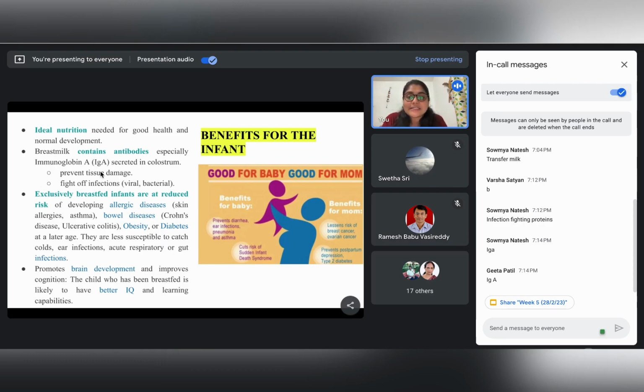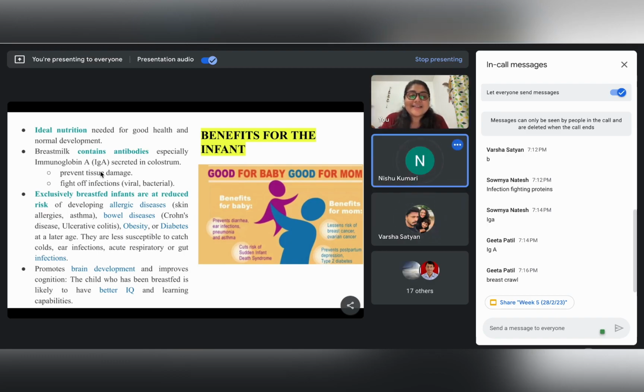Can anybody volunteer and tell me? Yes, the period of 1 hour is called the golden hour. But what is this process of breastfeeding called? Yes, breast crawl is also there, but this process of initiating the first breastfeeding is called, yes, initiation of breastfeeding.